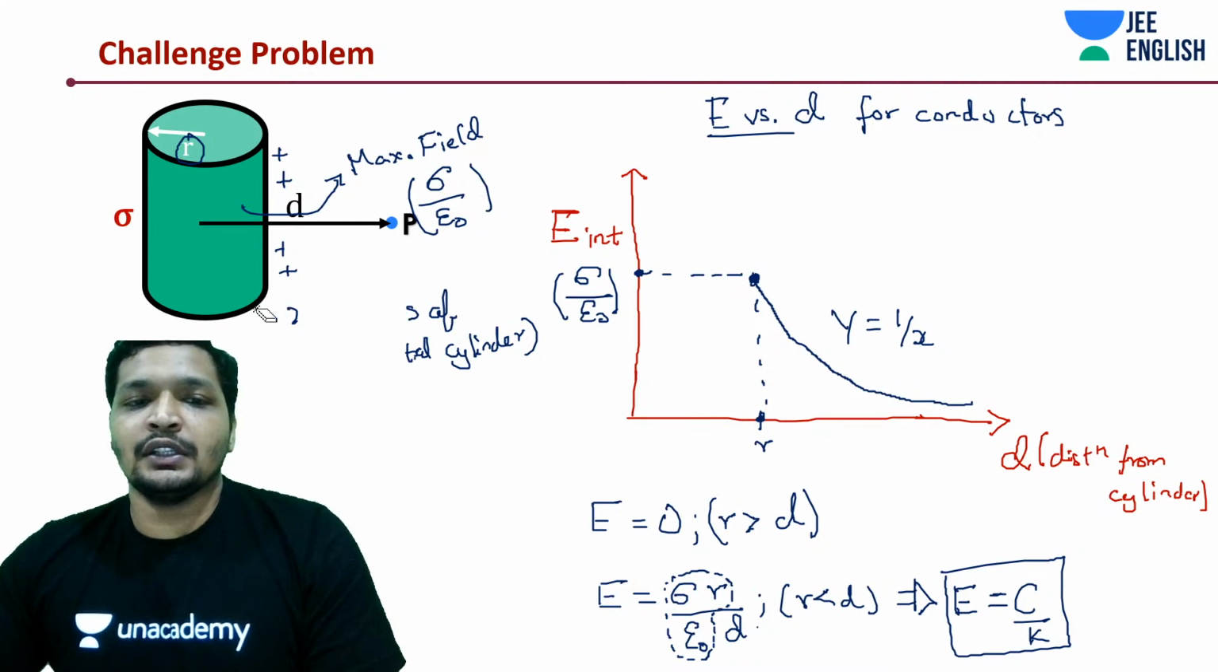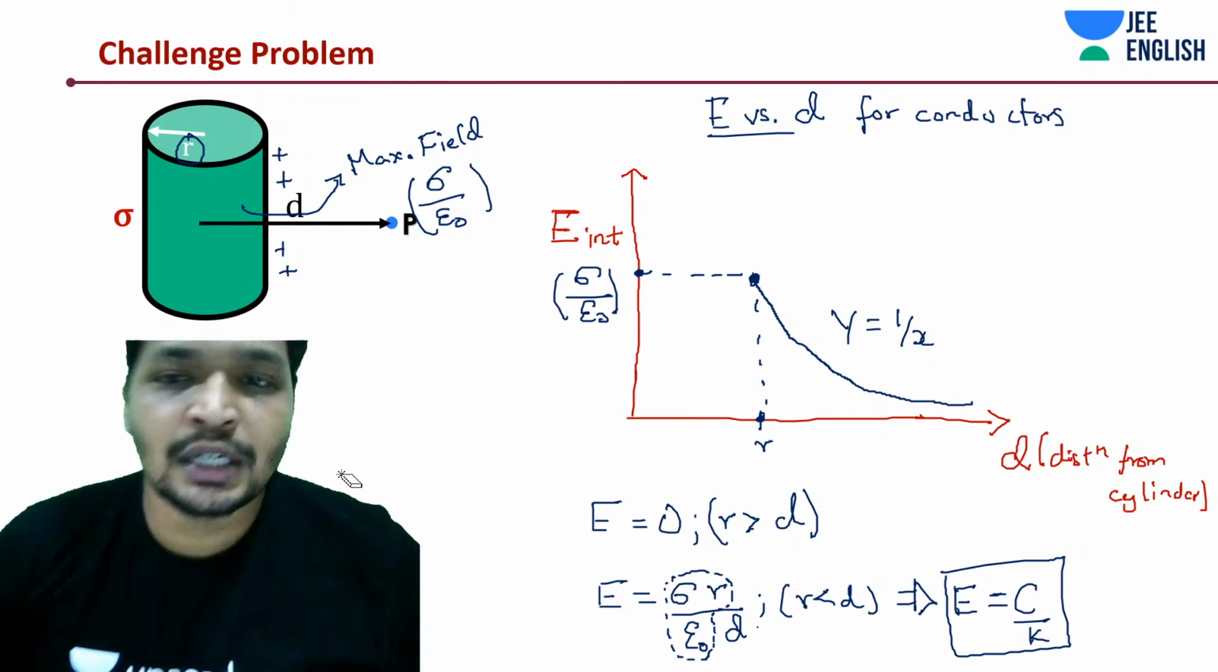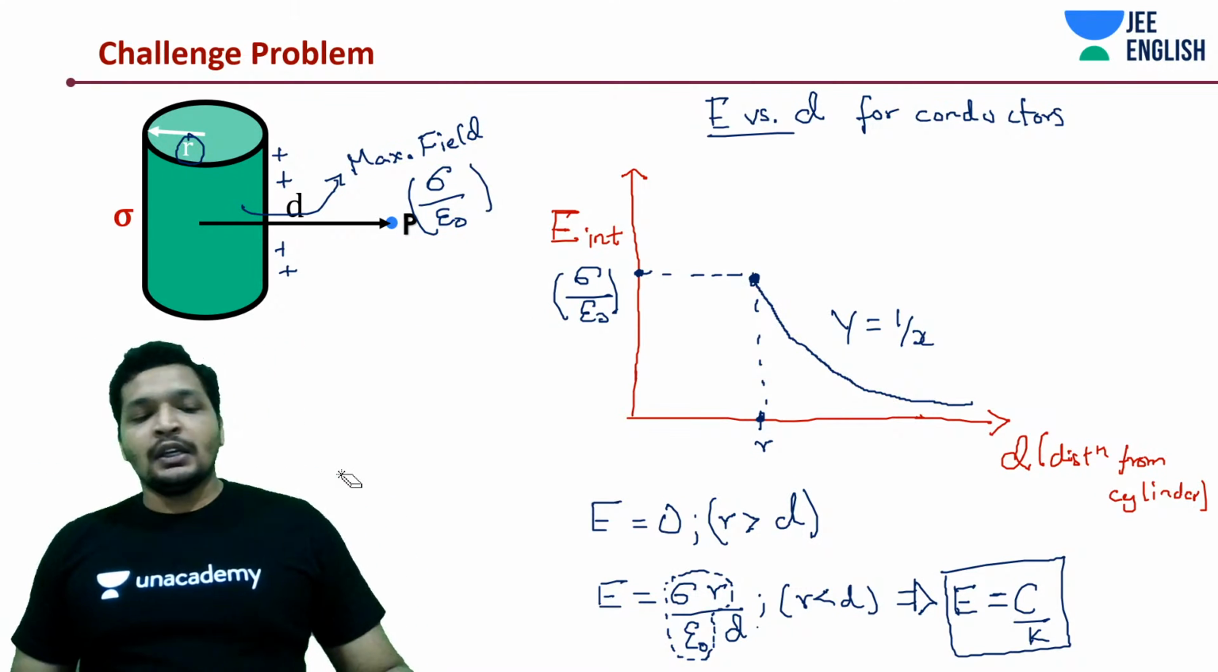There is this, just right. Radius R is of the cylinder. That's it. You can note it down, take a screenshot. It's a very important concept.